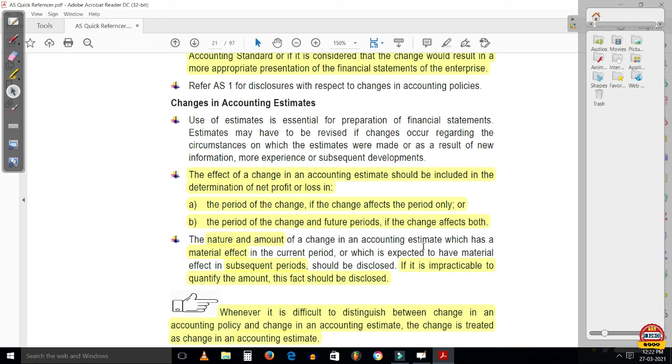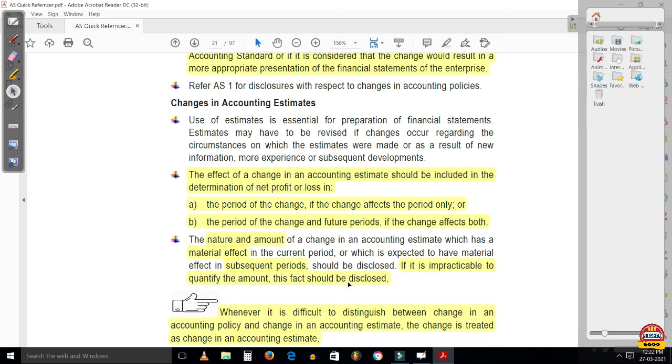The nature and amount of a change in accounting estimate which has a material effect in the current period, or which is expected to have a material effect in subsequent periods, should be disclosed. So if the change is material for the current period as well as future periods, then the nature and amount of such change should be disclosed.